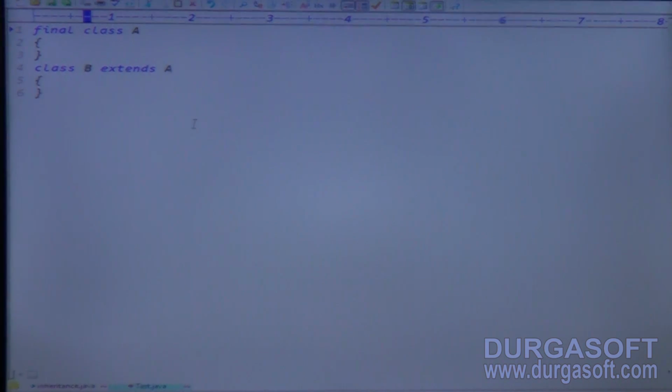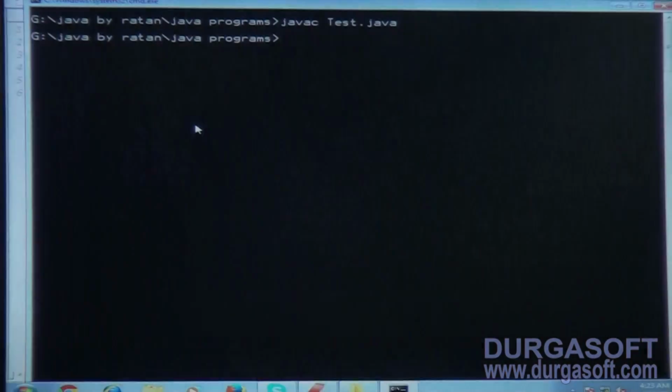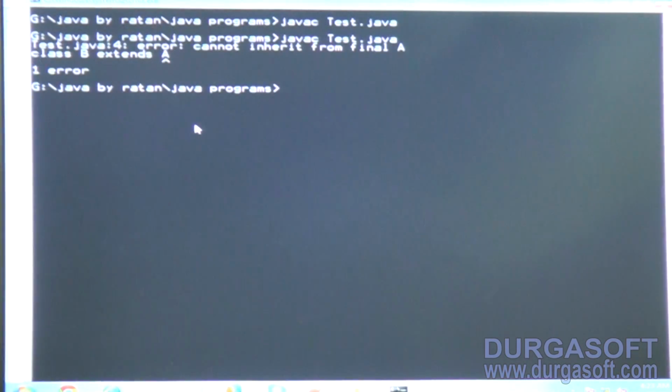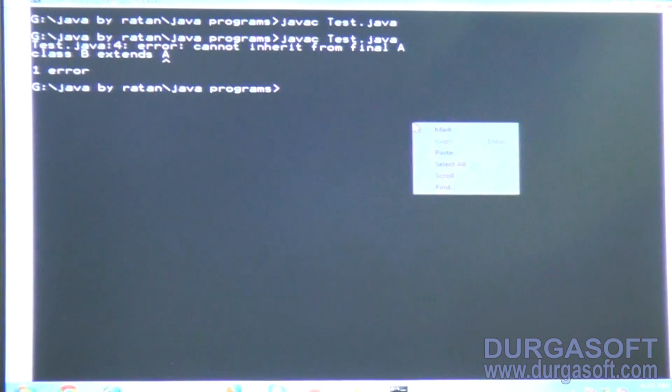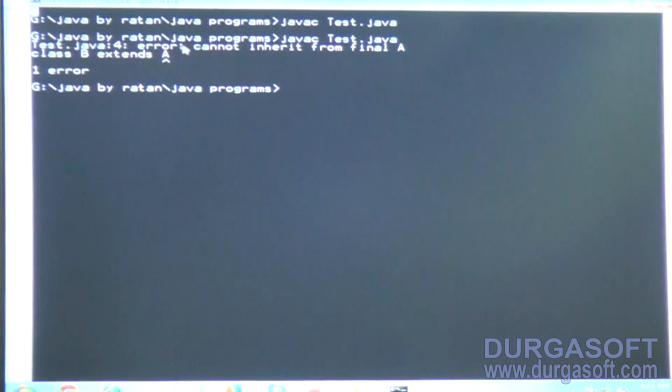But I declared class A with the final modifier. When we declare a class with the final modifier, child class creation is not possible, right? So if you want, do the compilation. It's showing an error message: we cannot inherit from final class. Which class? A is a final class. We cannot inherit from final A class. Point is clear. To prevent inheritance, declare the class final.